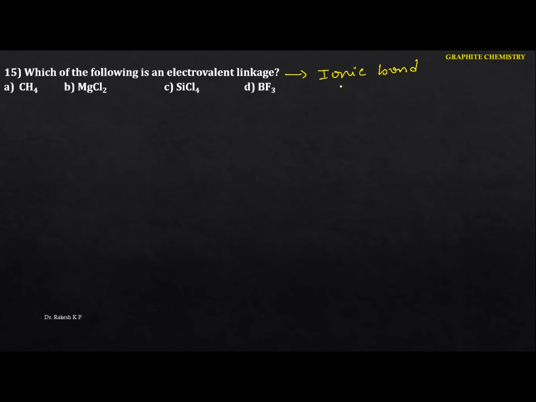Okay, so generally we know how the ionic bond takes place. That means the bond is between metals and non-metals. Whenever the bond takes place between a metal and a non-metal, that gives you the ionic bond. The ionic bond is nothing but the electrovalent linkage. Okay, in the other cases both are non-metals, but here one is a metal and the other is a non-metal, and here also both are non-metals.